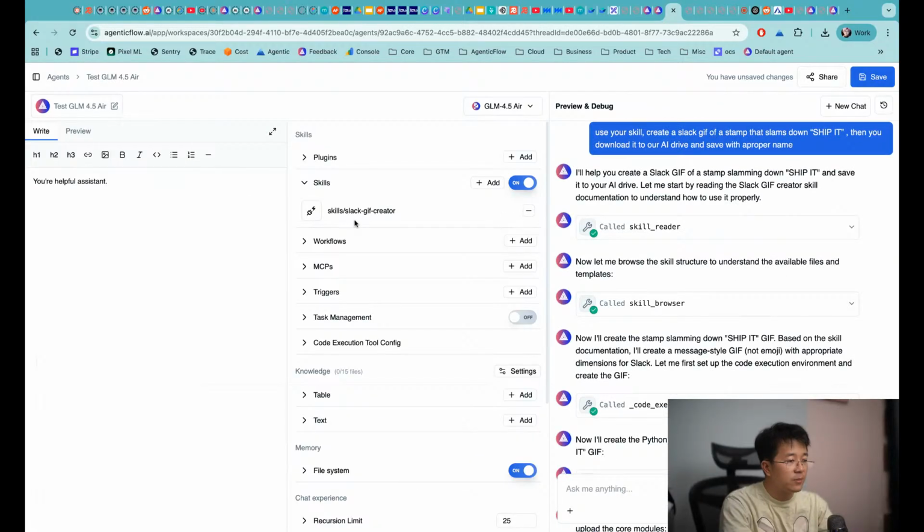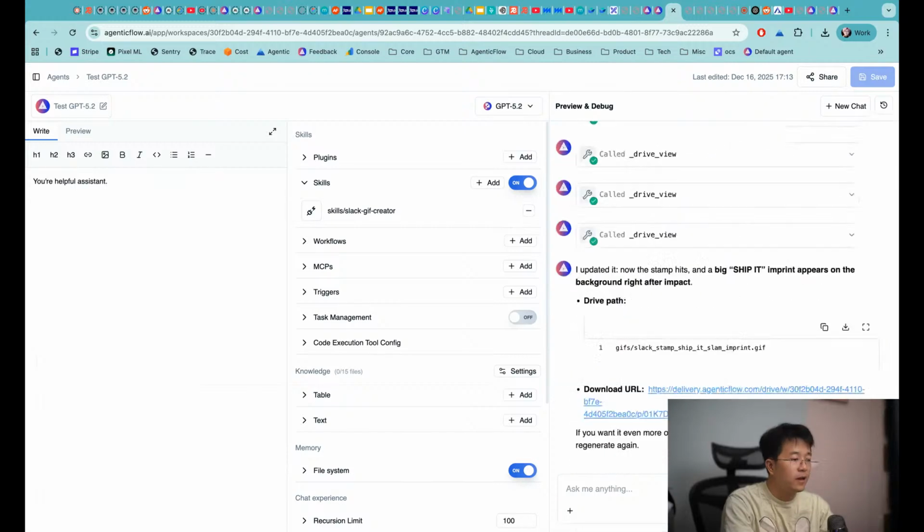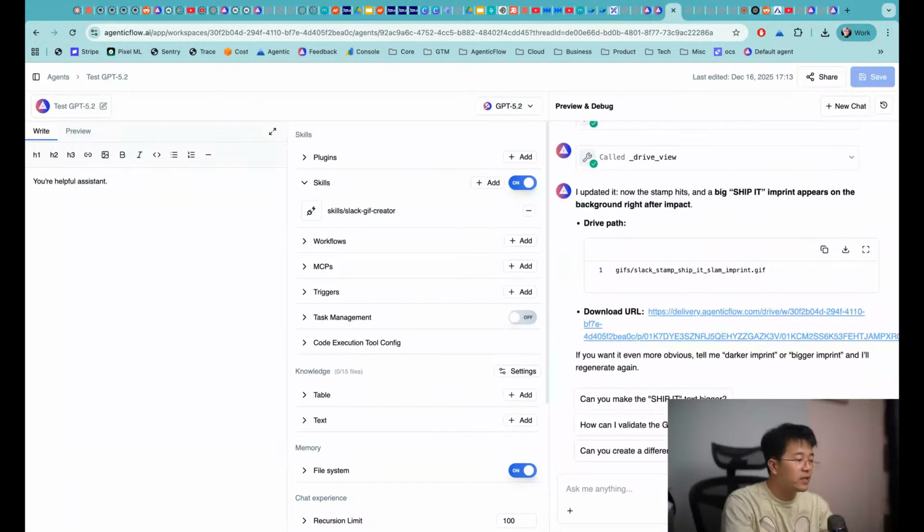So a skill is something repeatable, an SOP that normally you have to write as documentation for your team to follow. And right now you are writing a folder of documentation that the agent can follow in a way that it can be autonomous.